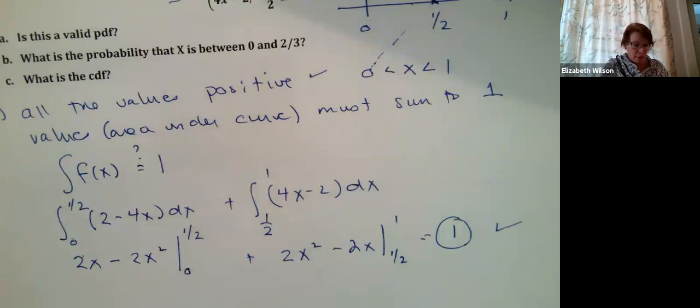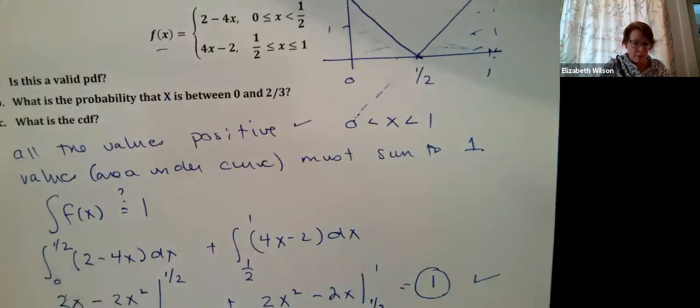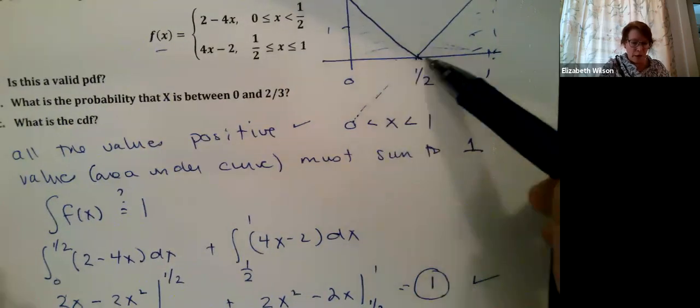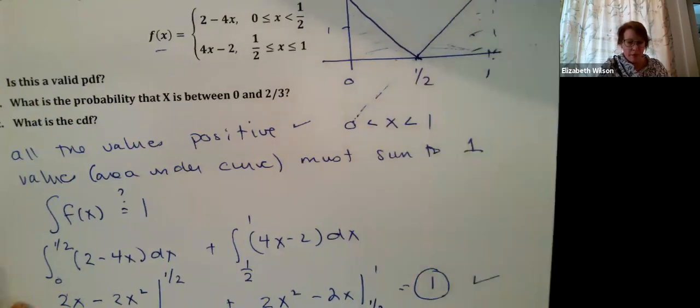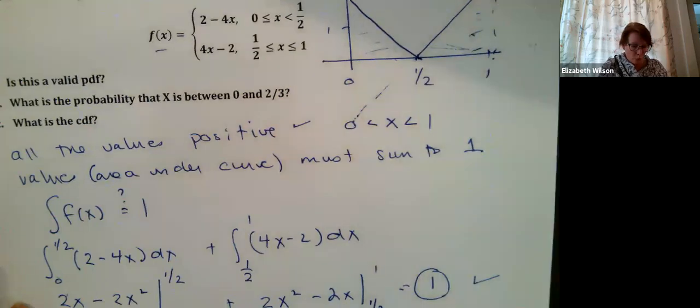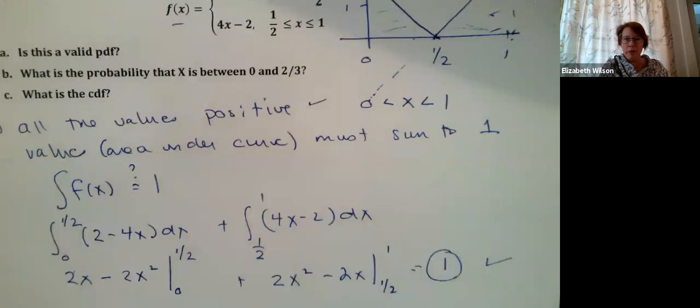Say all these values are positive, but pretend you were asking what makes it not a valid PDF. All the values are positive, but maybe instead of going from 0 to 1 as a total interval, I go from 0 to 1/2, and then from 1/2 to 1.5, say, out to here. That means I've got this extra bit that I'm summing in terms of my area under the curve. With those bounds of integration, I'm going to get a total probability greater than 1, which will make it not a valid PDF. You could be given something like that and then asked to correct it.